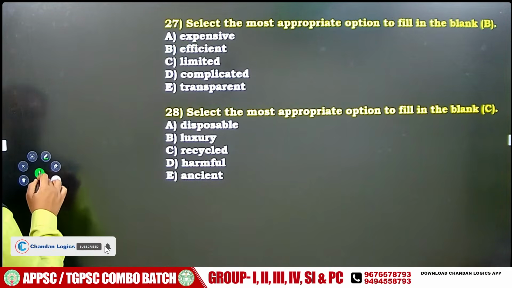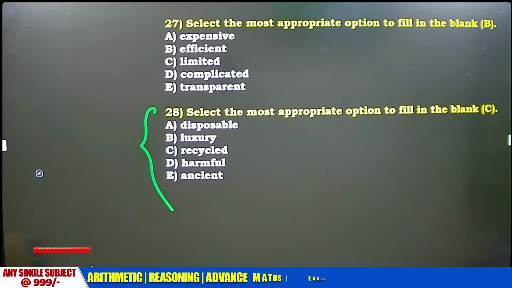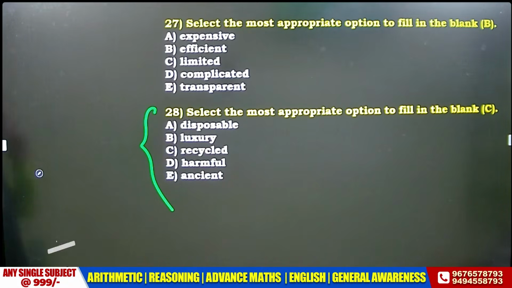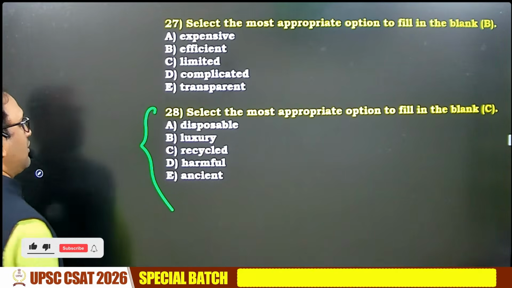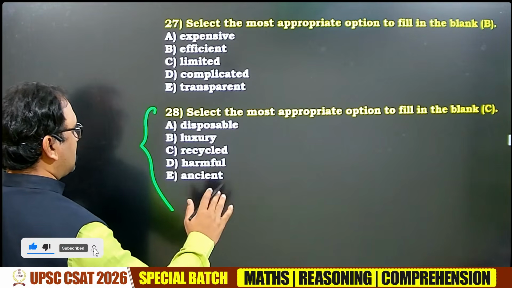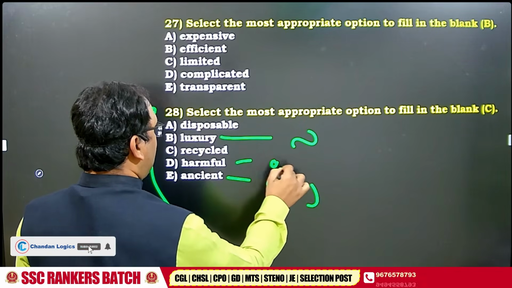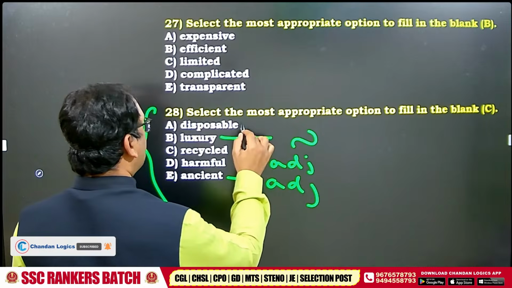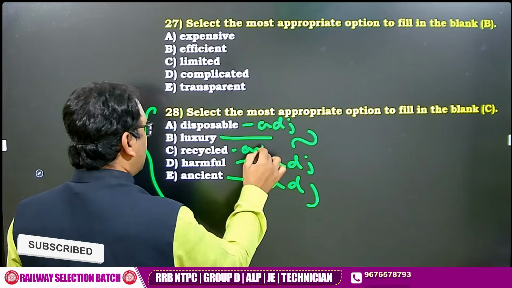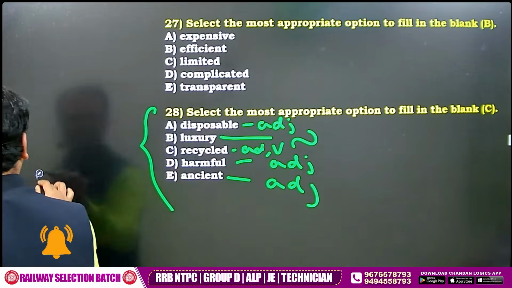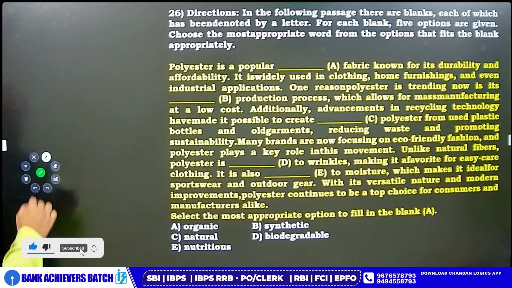Can you answer this question without reading the paragraph, bhaiya? Can you get the answer without reading the paragraph? Disposable, luxury, recycled, harmful, ancient. I think not easy. But I can tell you one thing. Luxury is a noun. Ancient is an adjective. Harmful is an adjective. And disposable is an adjective. Recycled can be an adjective, it can be a verb. Not easy. No shortcuts. So then take 10 seconds extra time.